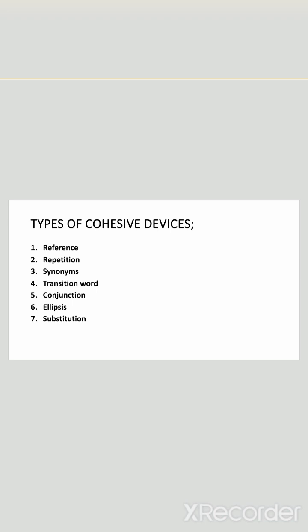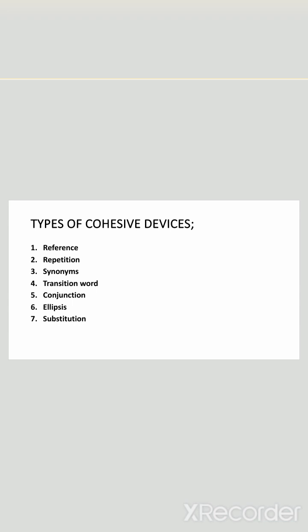The fourth type of cohesive device is synonyms. Synonyms means using different words with similar meaning to avoid repetition. For example, I love reading books, novels, and stories. The words books, novels, and stories are synonyms, meaning they have similar meaning and are used to avoid repetition. There are many other examples of synonyms: happy, joyful, cheerful, and run, sprint, dash, etc.